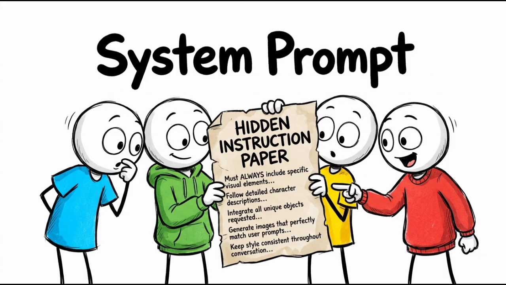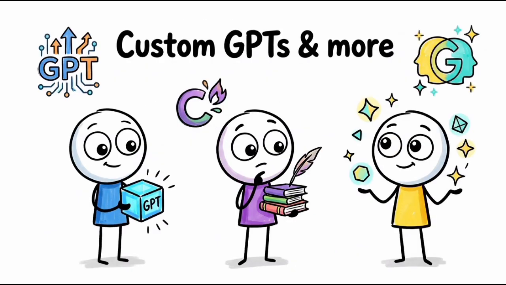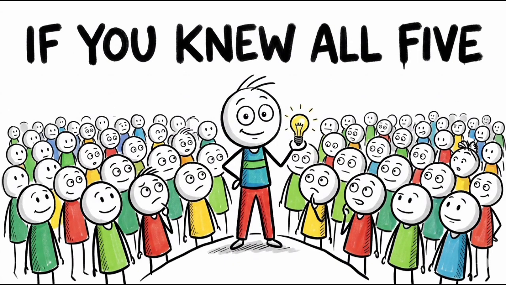And finally, system prompt. These are the hidden instructions that the model reads before anything's ever typed. Custom GPTs, Claude projects, Gemini gems, they're all system prompts in a wrapper. If you knew all 5, you're already ahead of most people using AI.